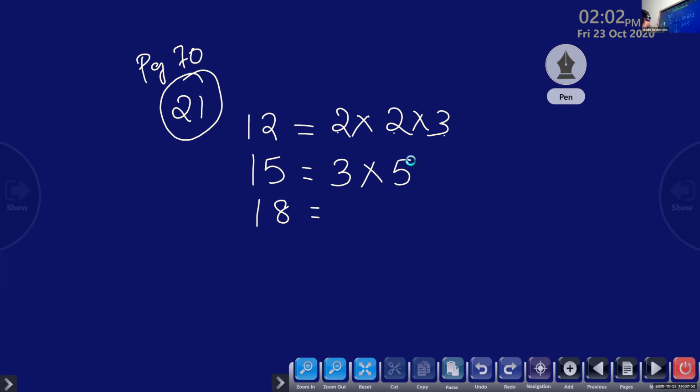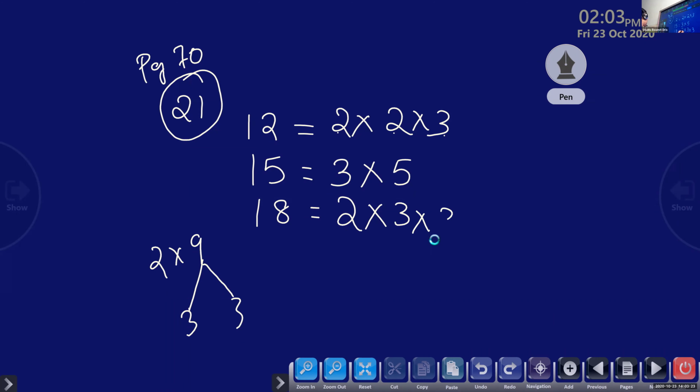Okay, now what is 18? How we can write? 2 into 9. 9 again you have to write how? Yes, ma'am. 18 how we can write as the product of prime numbers? 2 into 9. And this 9 can be written as 3 into 3. Yes? So 2 into 3 into 3.